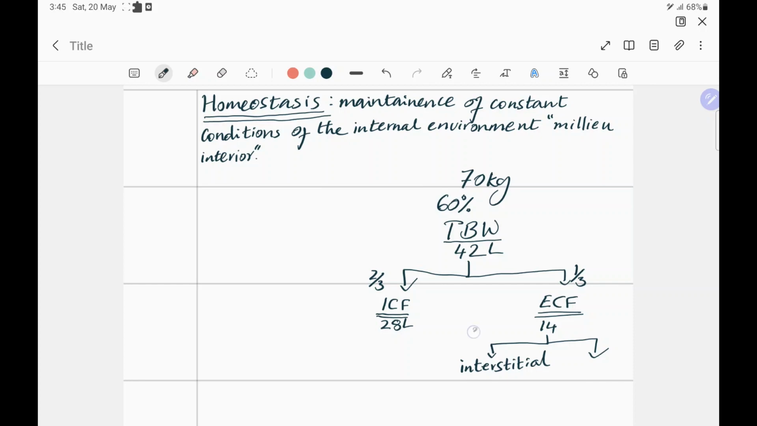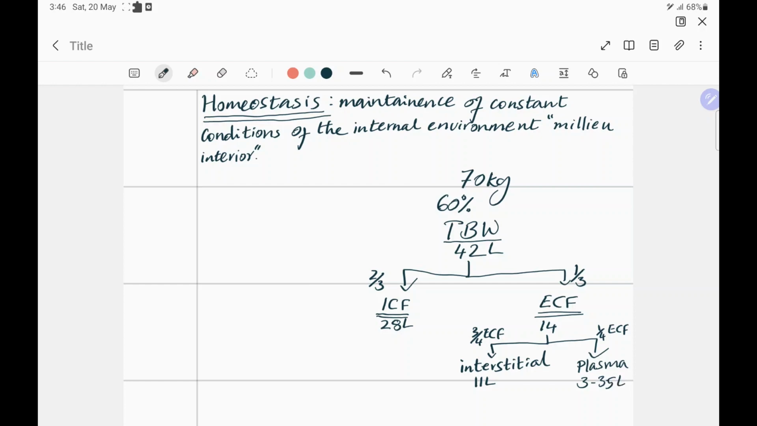So 3/4 of ECF comes to around 11 liters, and this is the water that surrounds the cells, which is not in the vascular system. So it's ECF, and it's also not in the vascular compartment. And then we have the ECF which is in the vascular compartment. This is around 1/4 of your total ECF, and we call this plasma. And here your plasma is around 3 to 3.5 liters in volume.